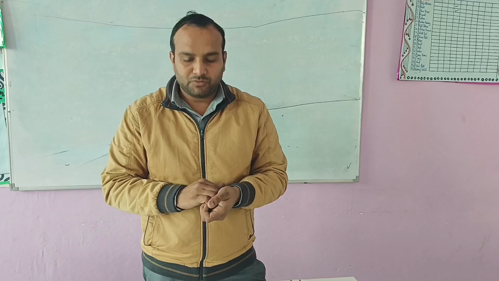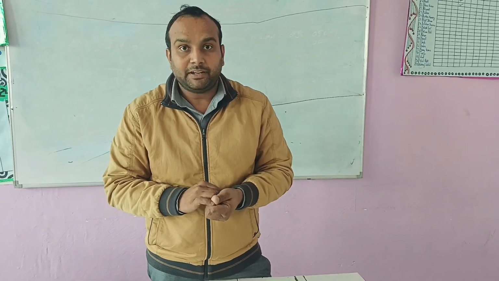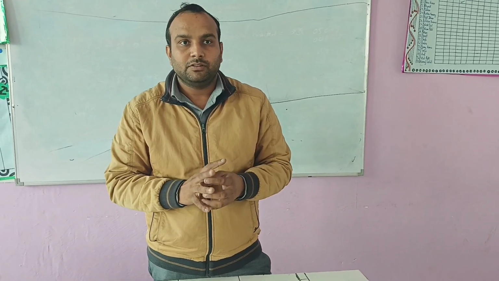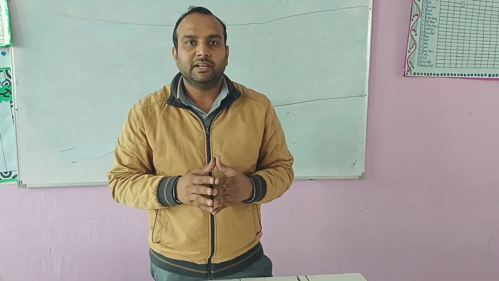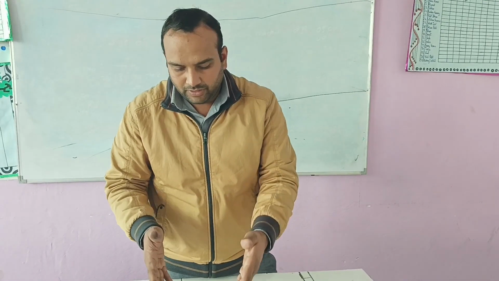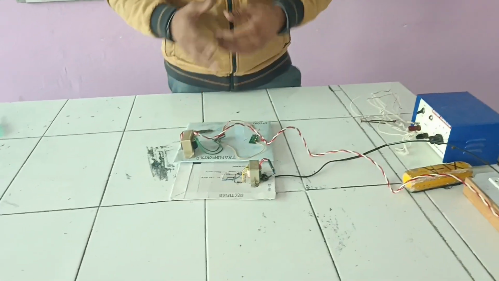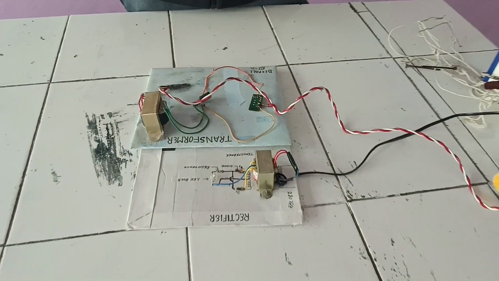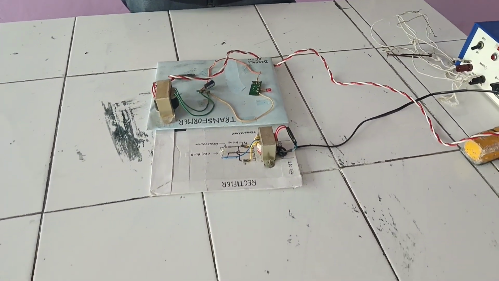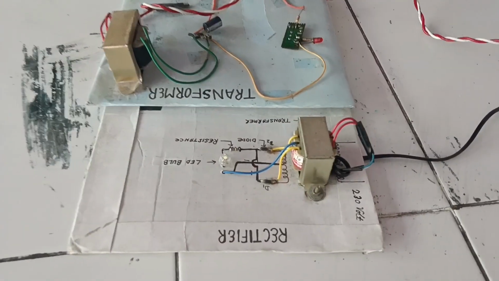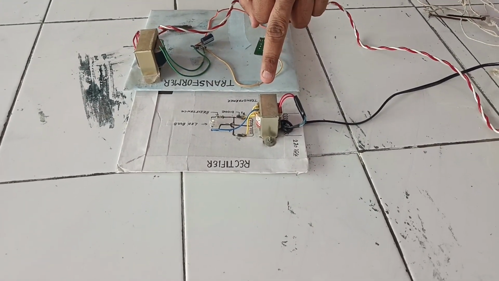Now I am going to demonstrate rectifiers. As we all know, a rectifier converts AC current into DC current. We have prepared this model, this activity, from which the learners can easily understand the working of a rectifier. We have a transformer.